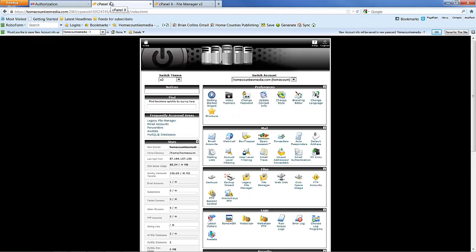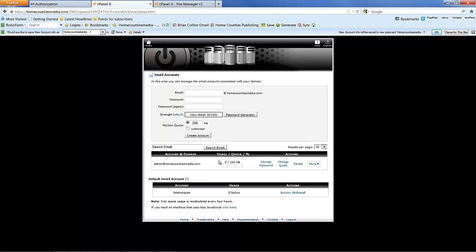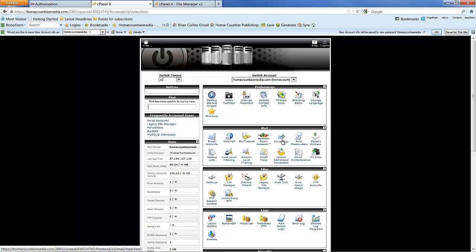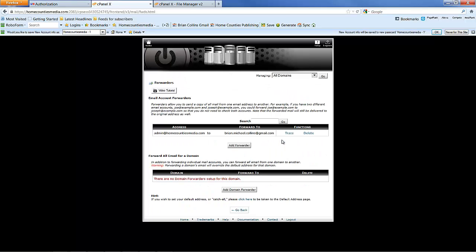is we're going to go to your control panel or cPanel, and we're going to do a couple of things. What I normally do is to create an email account with admin at my domain name, which I've already done, and I also create a forwarder to forward anything that gets sent to admin at my domain forwarded to my Gmail account as well.